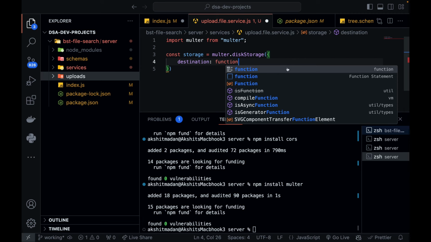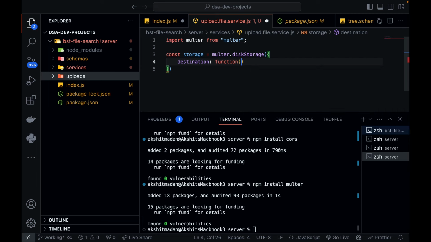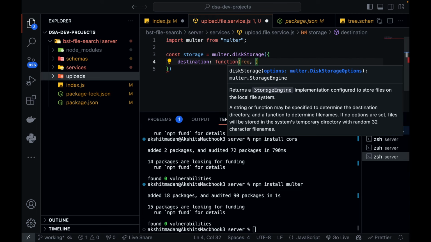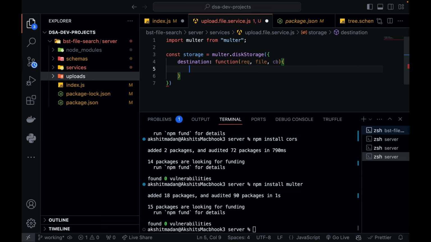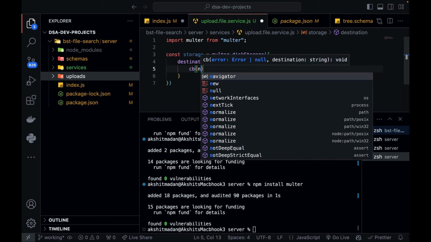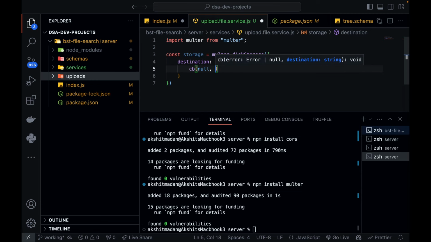Using multer if you're trying to upload, destination is a function where you get a request, you get a file that you just uploaded, and then there is one another parameter. So you can define it like this, null, and you can define the location of your uploads folder like this. So make sure the empty uploads folder exists in your server folder. Then and only then is this going to work. Okay, I hope I'm clear.